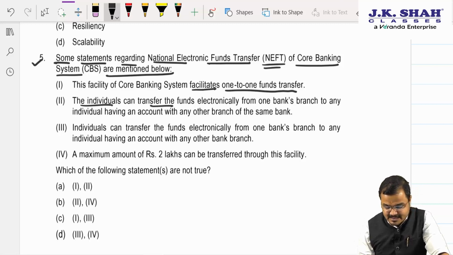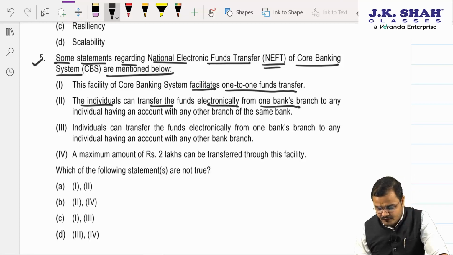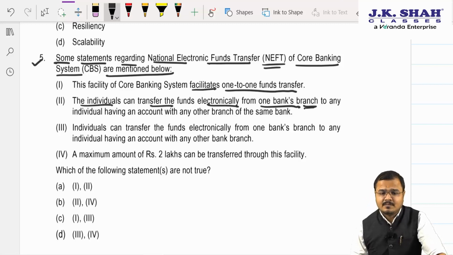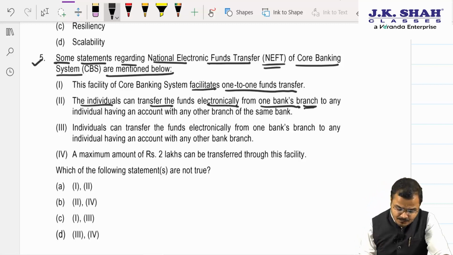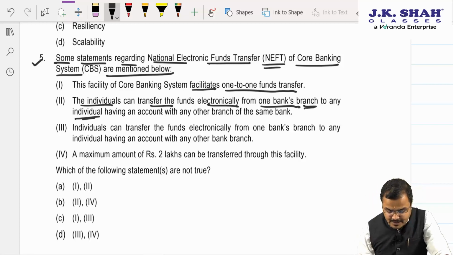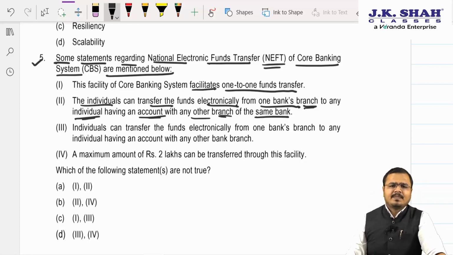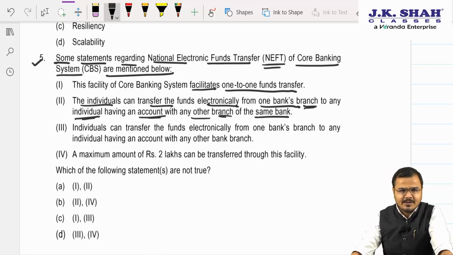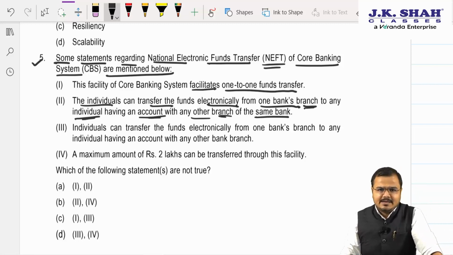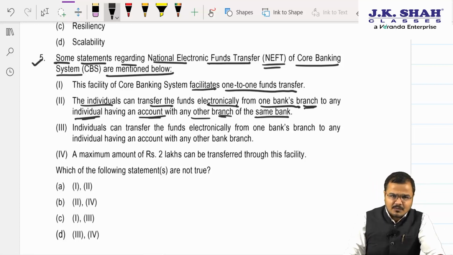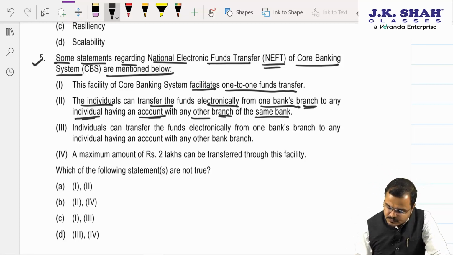The individual can transfer the funds electronically from one bank's branch to any individual having an account with any other branch of the same bank. Sir, same bank is not required. We can transfer to any other person wherever he has an account. Okay, so this is a question mark.